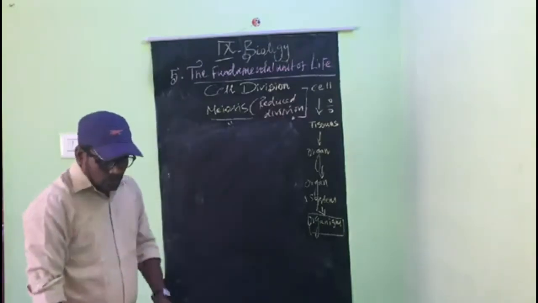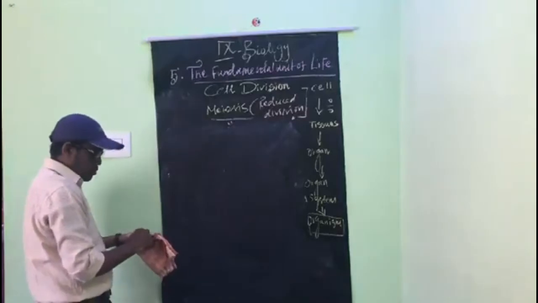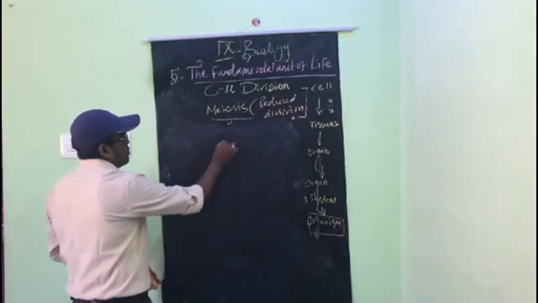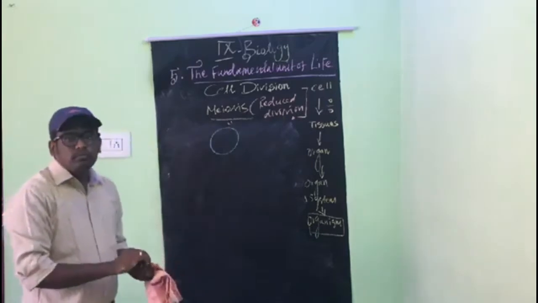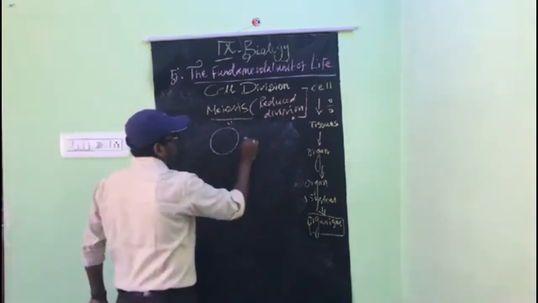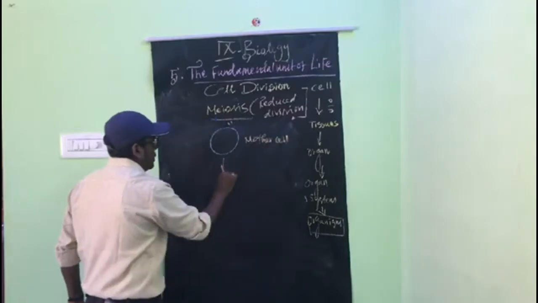So here two divisions occur, I told you. So in meiosis, this is a parent cell or mother cell.